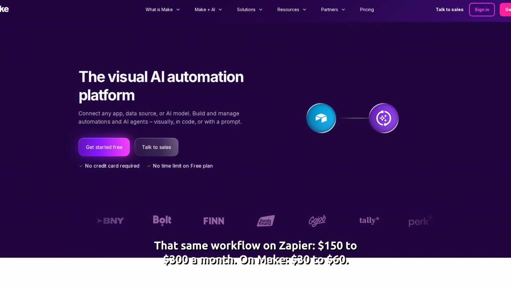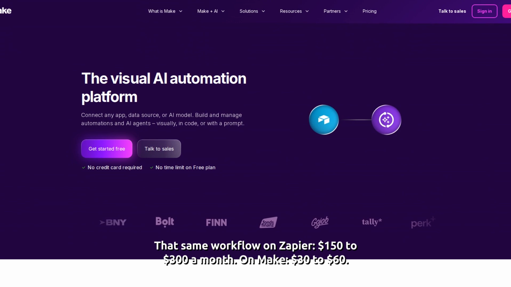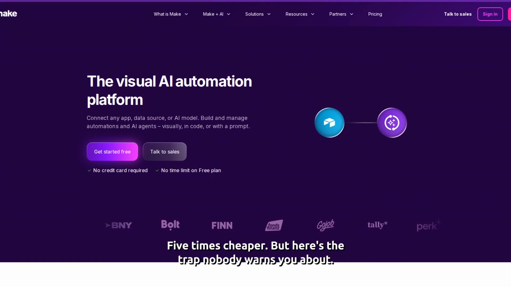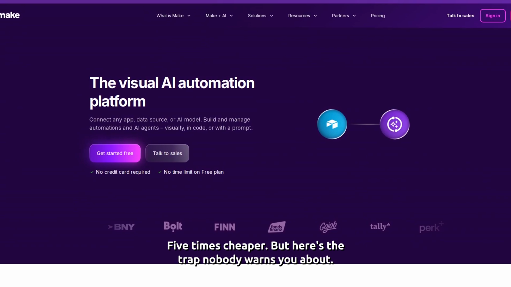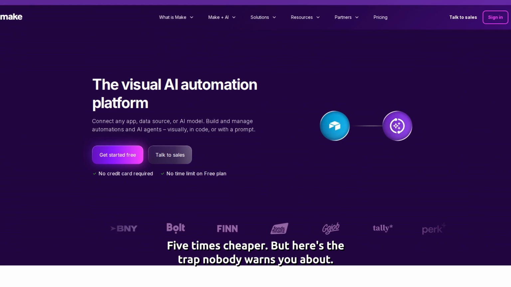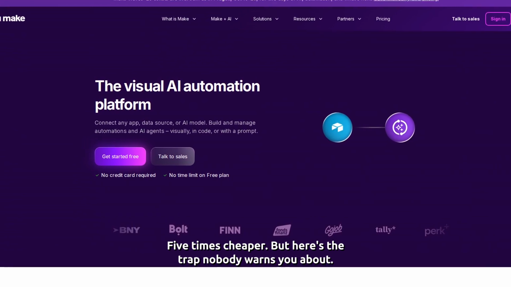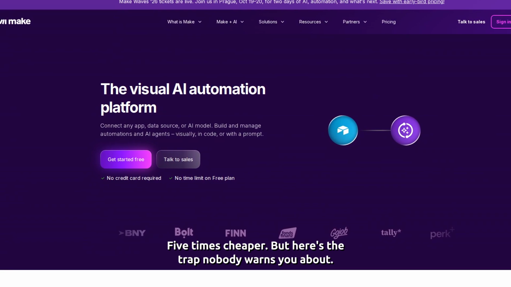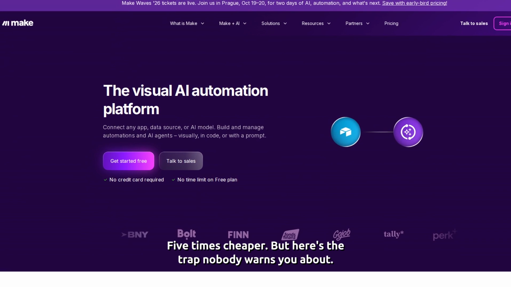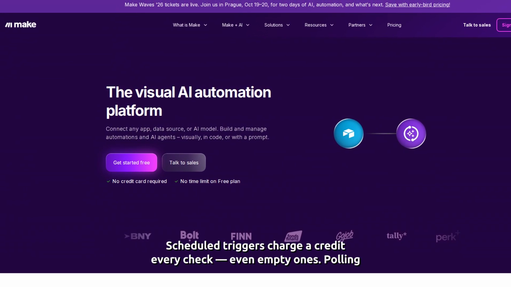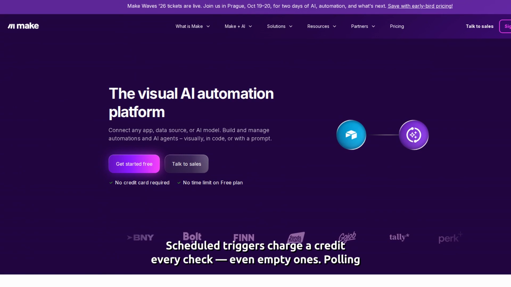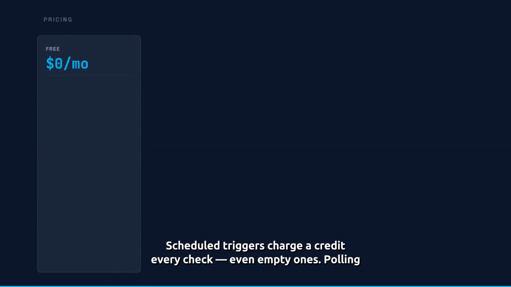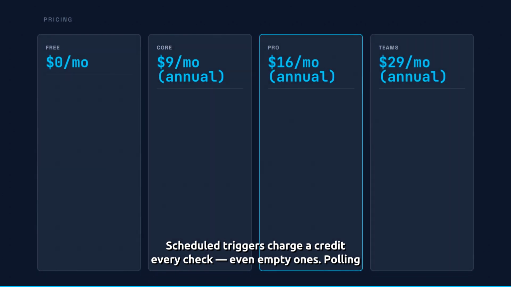Here's what nobody tells you about Make. Scheduled triggers eat a credit every check, even empty ones. Polling every minute burns 1,440 credits a day. Always use webhooks. That one setting is the difference between $9 and a surprise bill.